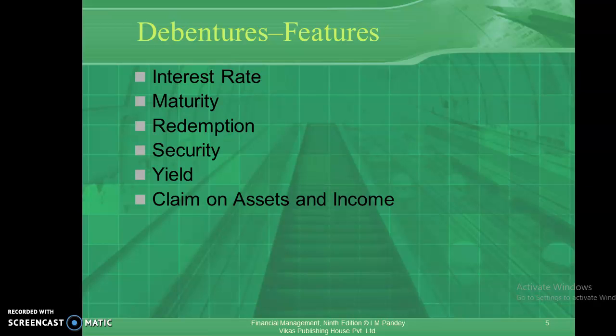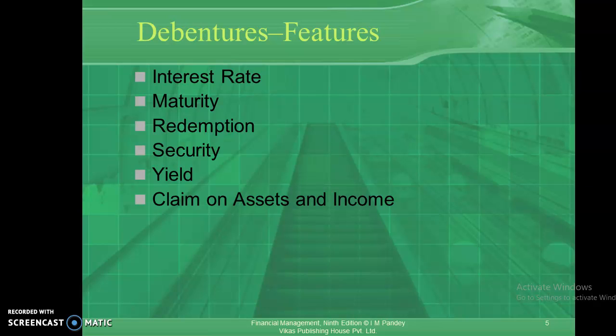If the face value of the debenture is 100 rupees and 10% is the coupon rate, 100 into 10 by 100, 10 rupees is the coupon amount or interest amount. The issuing company must pay this 10 rupees as interest to the holder of that instrument. That is the feature of this debenture. Maturity period will be mentioned on the debenture. If it is for 5 years, after 5 years, the debenture's term period will be over.